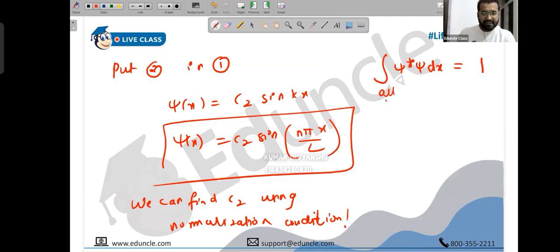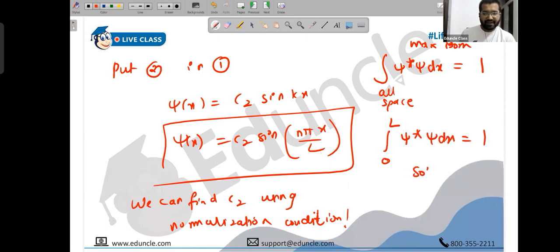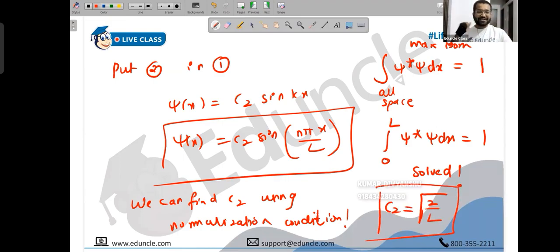You can write all space first. You don't want to write all space, but our all space is not minus infinity to infinity. This is your Max Born theory, by the way. You can write Max Born theory. But this becomes normalization condition. This becomes 0 to L because all space is not all space for us. It is bounded. The wave function must exist between them. All space is 0 to L for us. Okay, and we solved this already. Using this, we had found out C2 was under root 2 by L. And with this, we get the 1D box wave function.